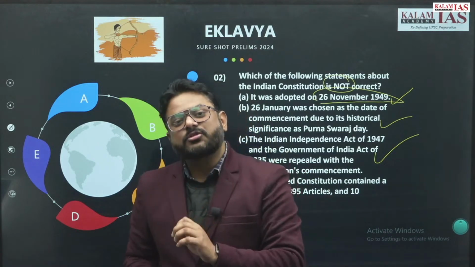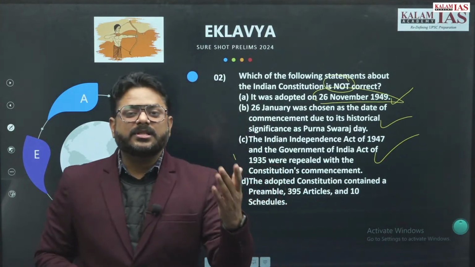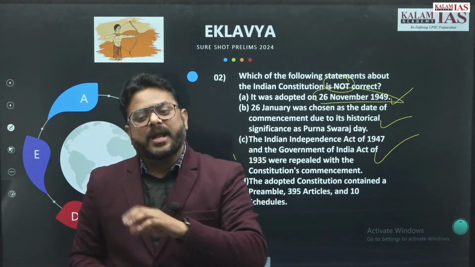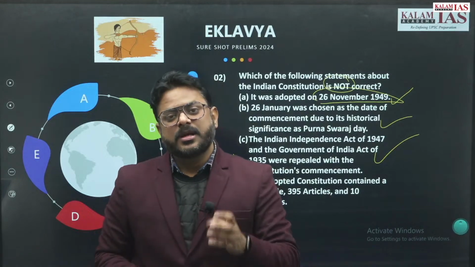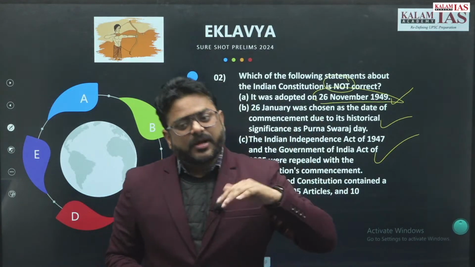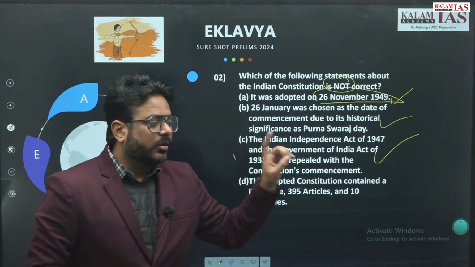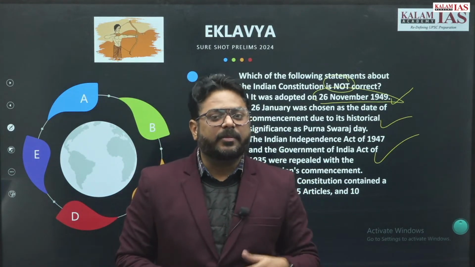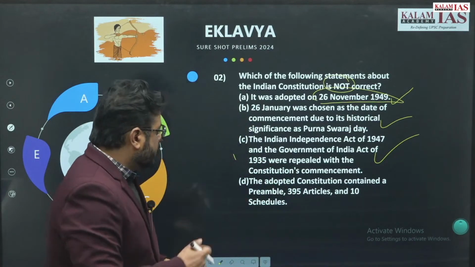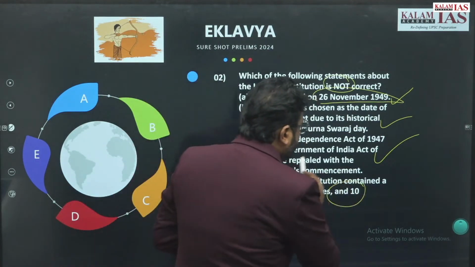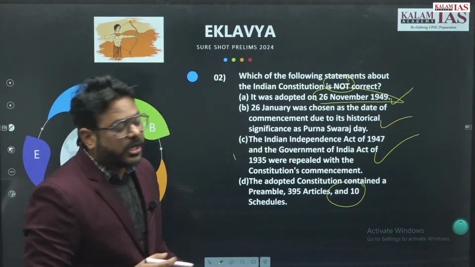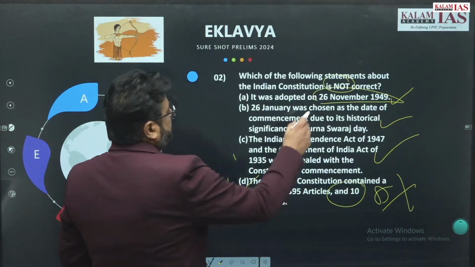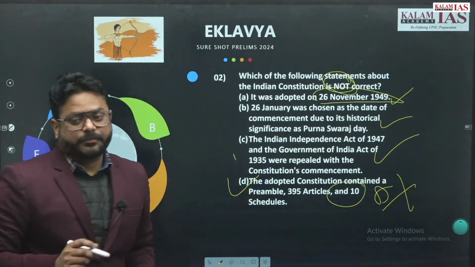From the 73rd Constitutional Amendment Act, the 11th schedule came, and from the 74th Constitutional Amendment Act, the 12th schedule came. So, after the 8th schedule, all the schedules which were added, were added through Constitutional Amendment Acts, right? So, this statement is wrong, as at that point of time there was no 10th schedule, there was only the 8th schedule. Since the question asks for the statement that is not correct, this will be your answer.